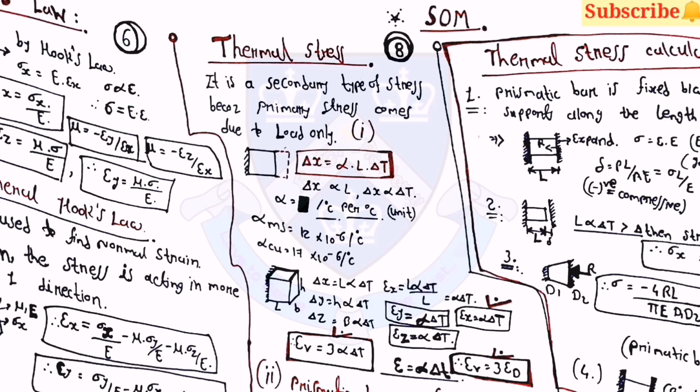Then thermal stresses. It is a secondary type of stress, because primary stress comes due to load only. Then delta x is equal to alpha L delta T. This equation is very useful. Then for a bar which is free from one end, epsilon v is equal to 3 into alpha delta T, and epsilon v is equal to 3 into epsilon d.